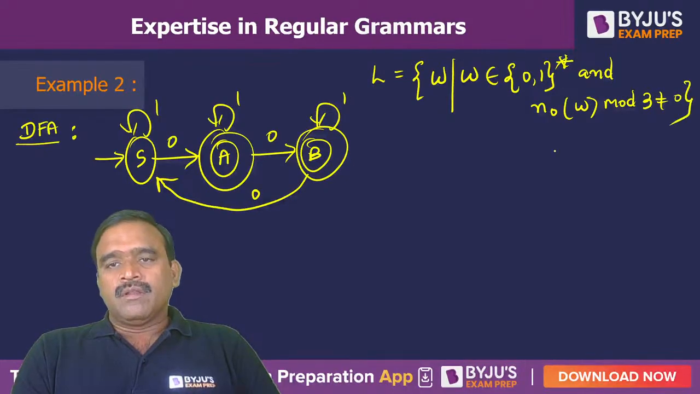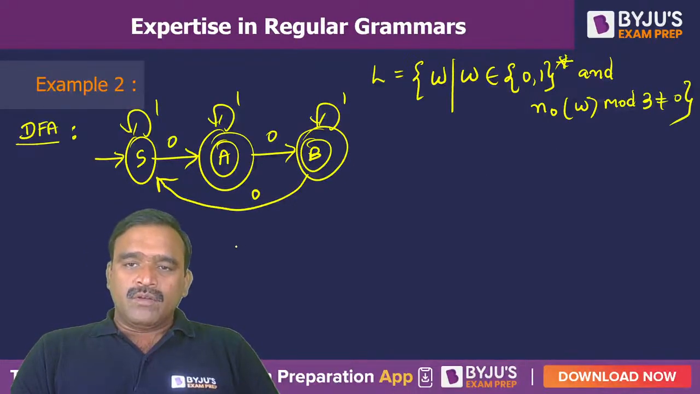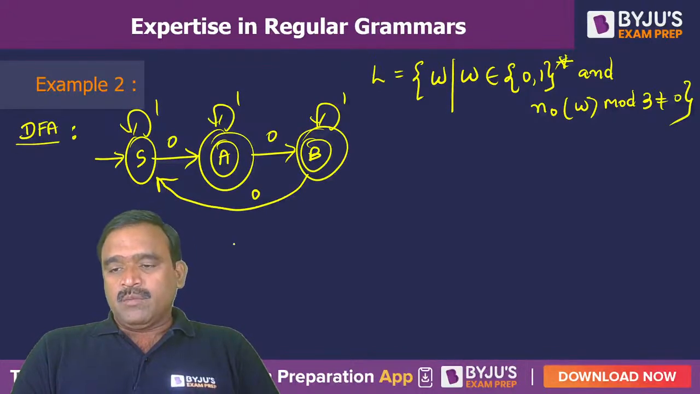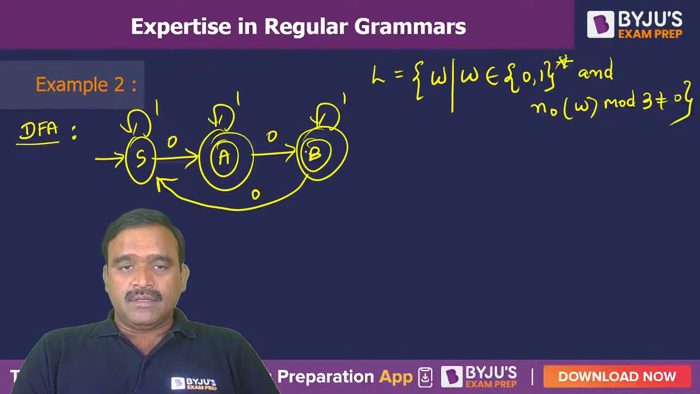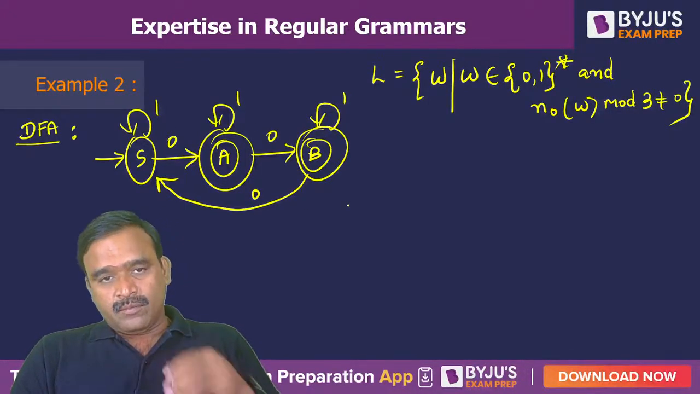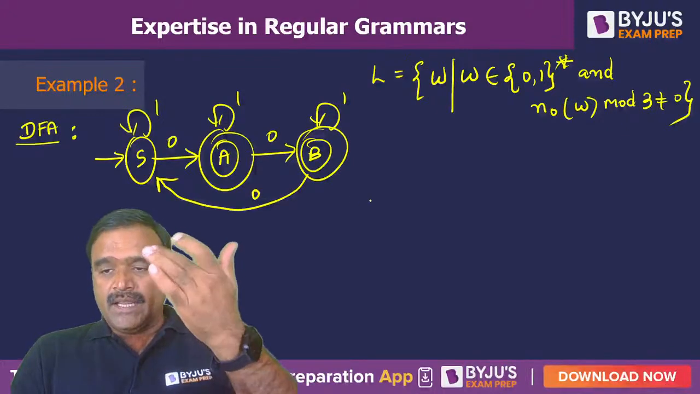What does it mean? When you count the total number of zeros present in W, the total number of zeros should not be a multiple of 3. That means a single zero, not a multiple of 3, is accepted. Double zero is accepted. Triple zero is a multiple of 3, so not accepted. And ones can come any number of times anywhere. That's why ones are given as a self loop. So there are two final states here, A and B.